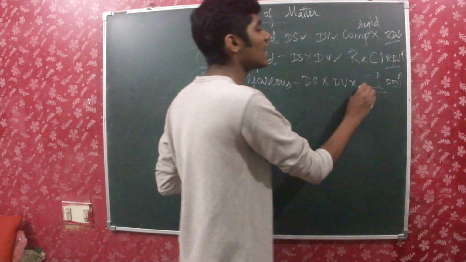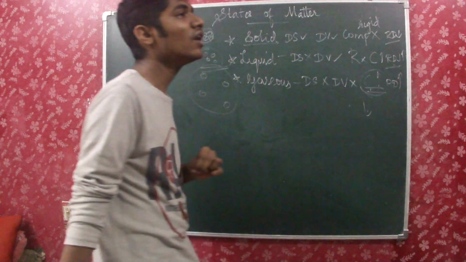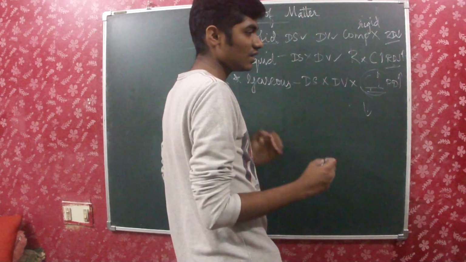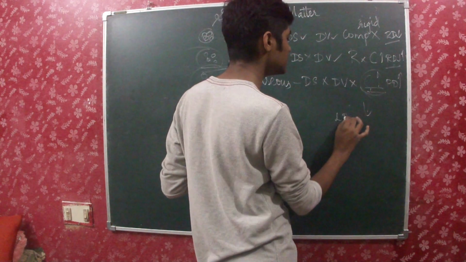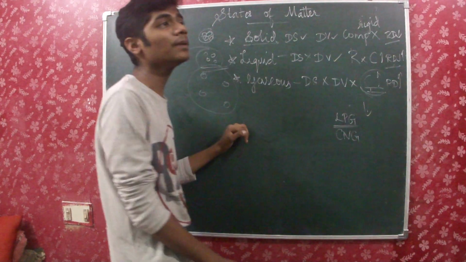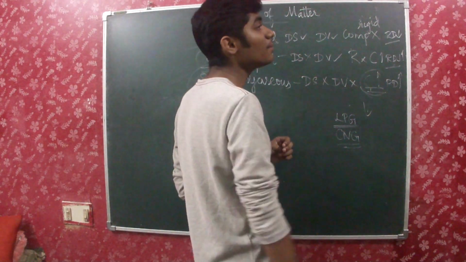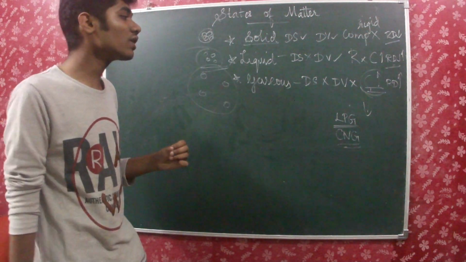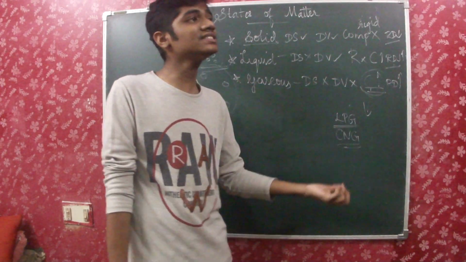And then as it is highly compressible, we have a lot of fuels filled in cylinders like LPG, and we have CNG. So LPG is nothing but liquefied petroleum gas, and CNG is nothing but compressed natural gas. The word itself says compressed.